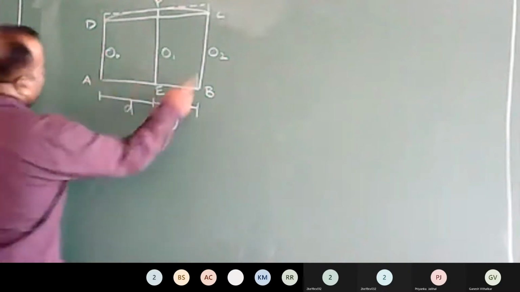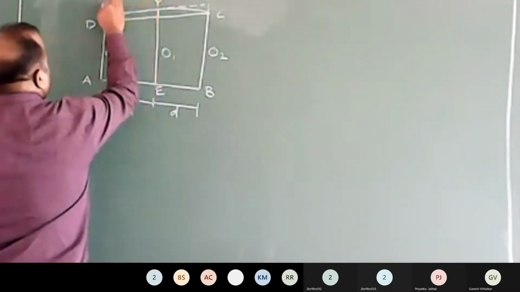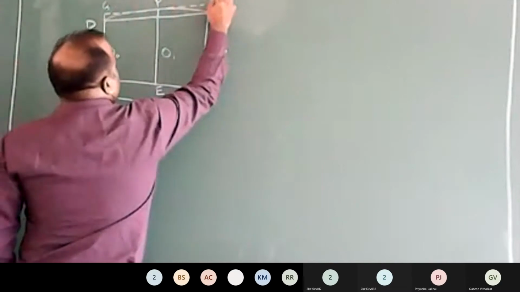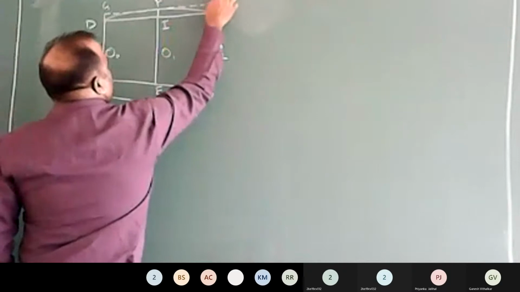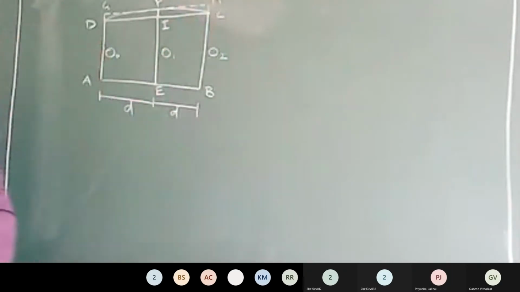Now I have three more points. Apart from A, B, C, D, E, F, I'll call this G, this H, and this point I. Any difficulty in the sketch? Let me know if you have any difficulty in the sketch. Yes, sir. Fine.